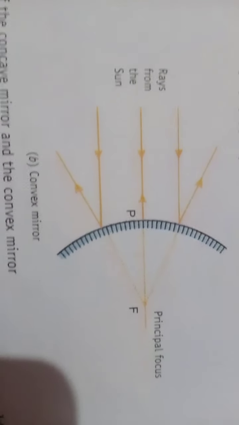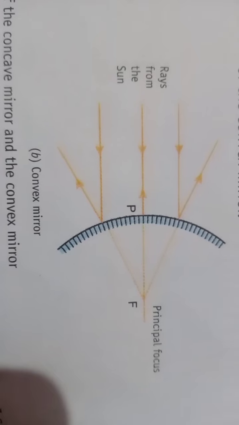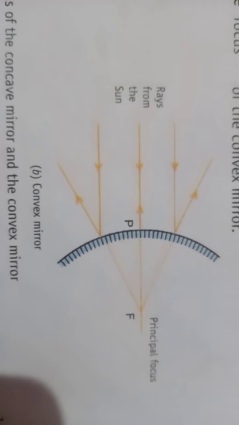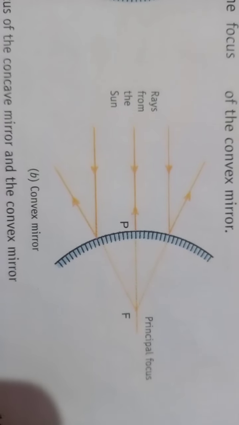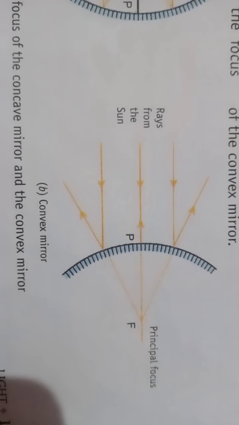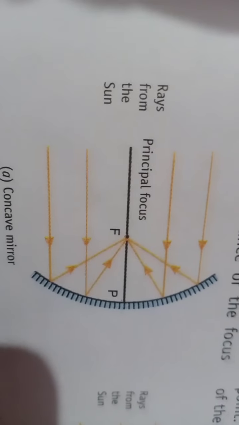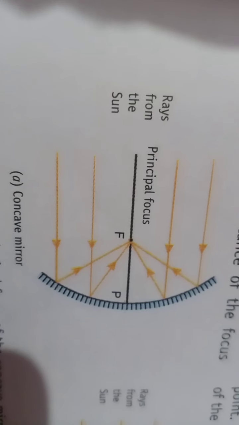This point is called the principal focus of the convex mirror. Okay. So, this is the principal focus of the convex mirror, and this is the principal focus of the concave mirror.